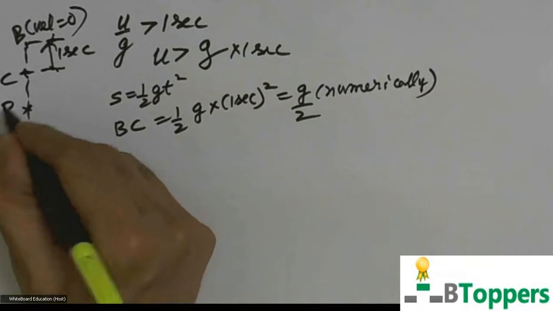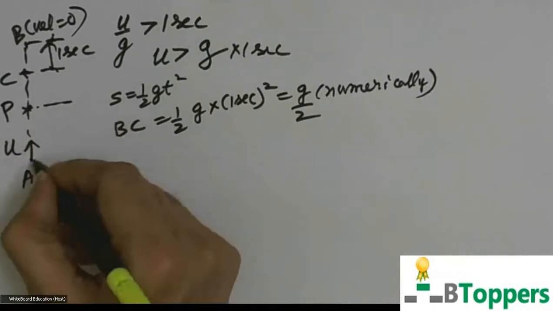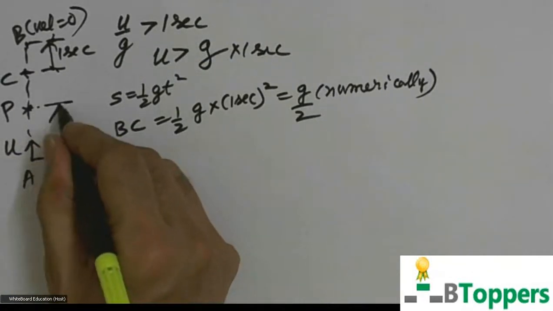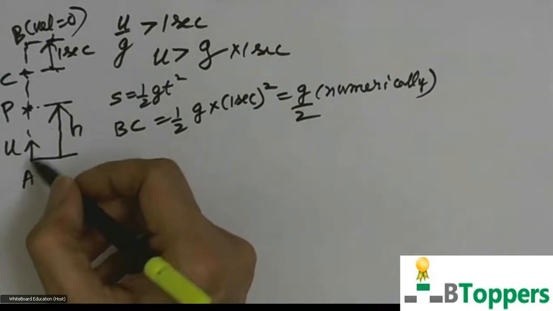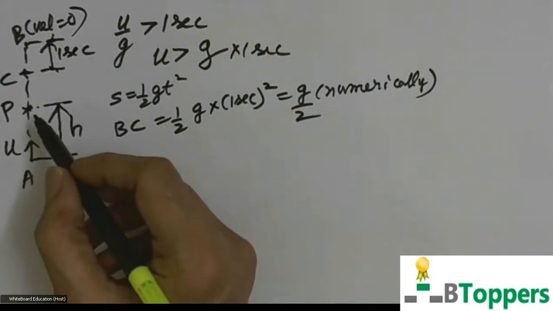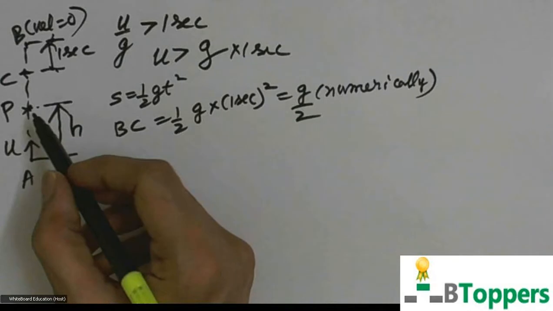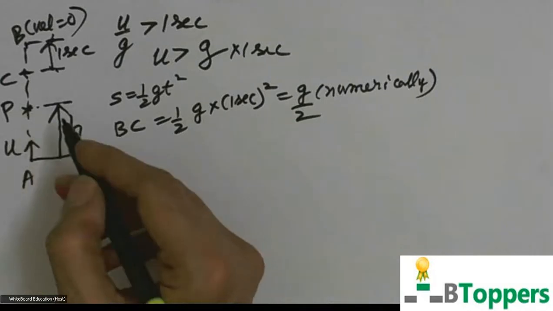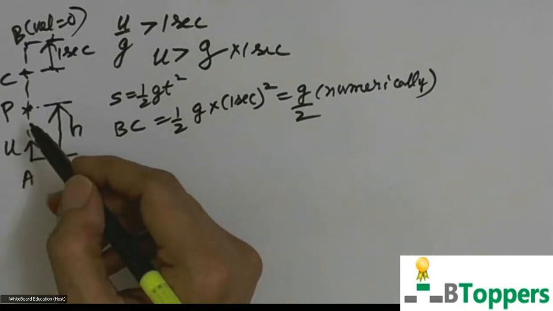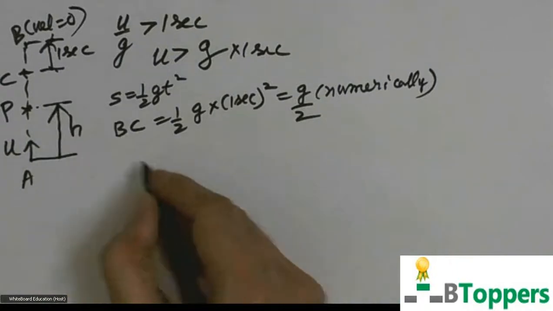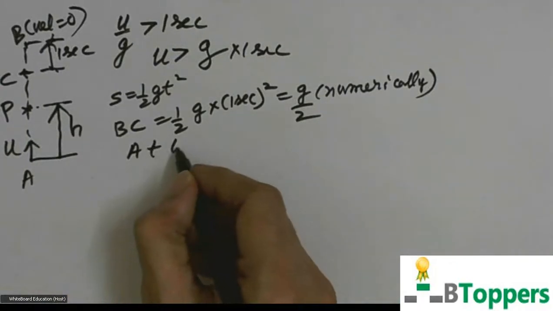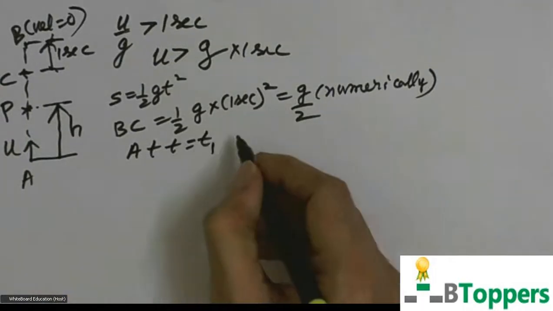Let P be a point in its path at a height small h above the point of projection. The body passes through the point P at 2 instants of time after projection. The body passes through the point P first time. Let us suppose the body passes through the point P first time at t equal to t1 second after projection.